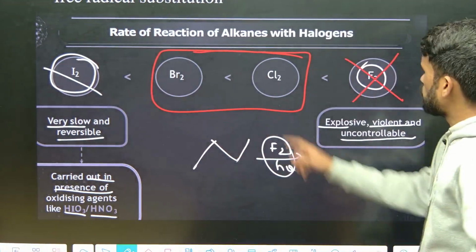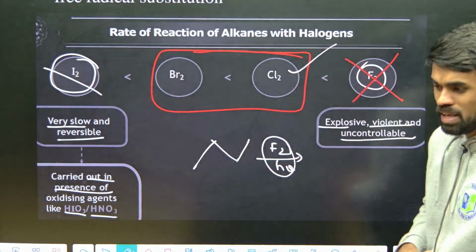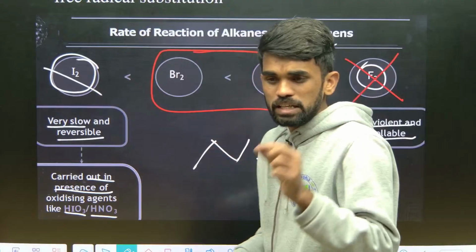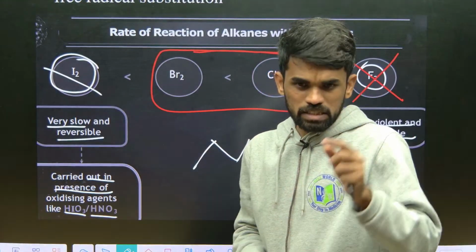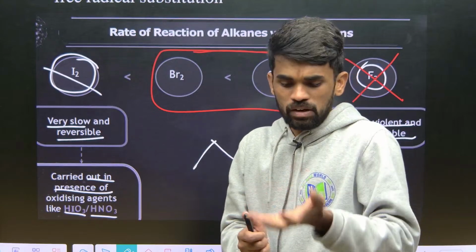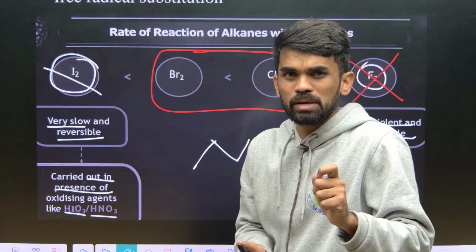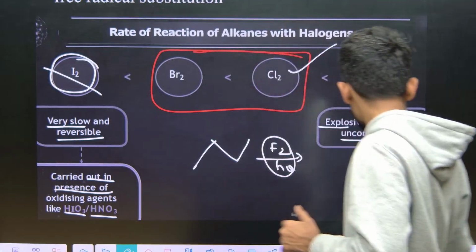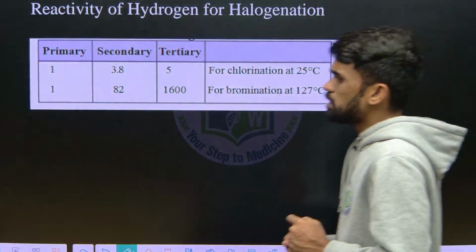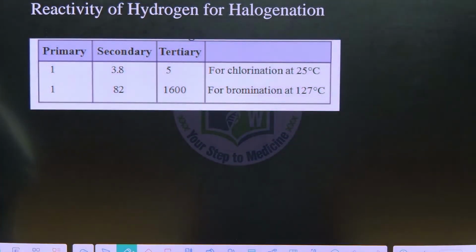Okay, so now between chlorine and bromine, which is more reactive? Chlorine is more reactive. Whenever you say a species is more reactive, it means it will react very vigorously, I mean faster, and a more reactive species will have less selectivity. So what do we mean by selectivity? I will tell you, just look here. See, this table is an experimentally determined table.